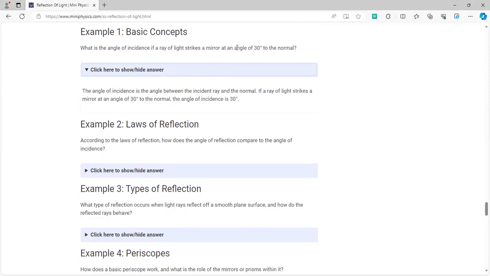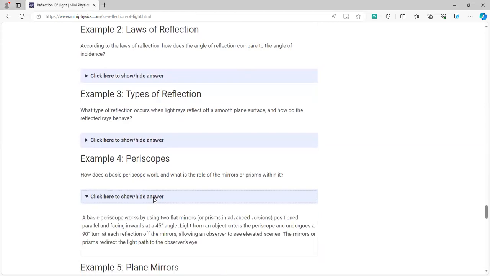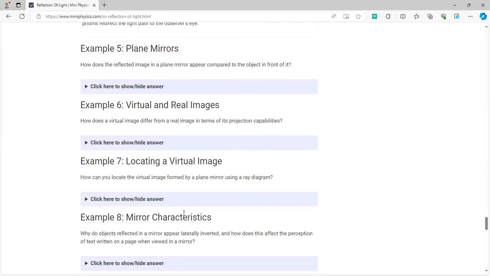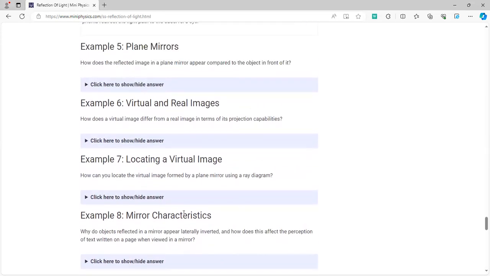I've told you before as well that if the angle of incidence is 30, the angle of reflection is also always 30. How does a periscope work? A periscope works by using two flat mirrors which are inclined at 45 degrees to each other. And these are some other questions as well. You can pause the video and try to solve them on your own.